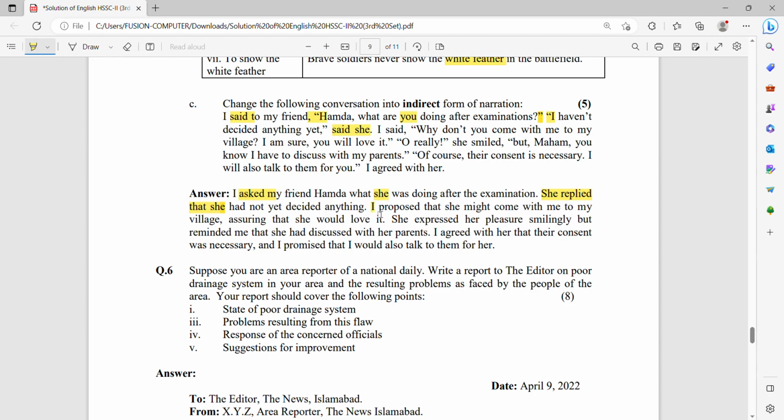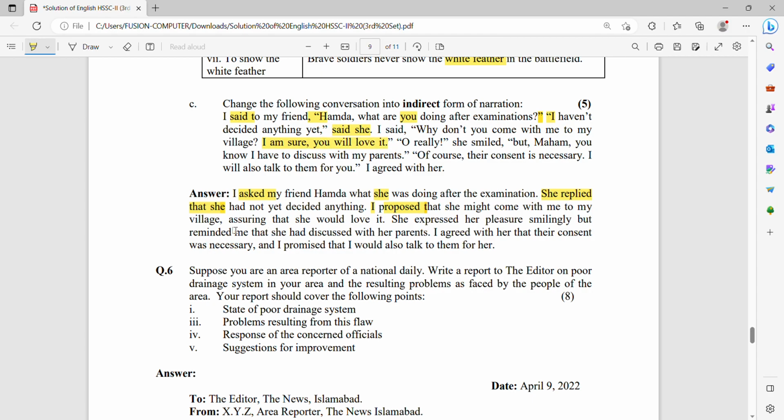I proposed, right? I proposed that here you should use the second form of the sentence. I proposed that she might come, as it is used that you may come, so we have to change it to you might come. She might come with me to my village, assuring that I am sure you will love it.